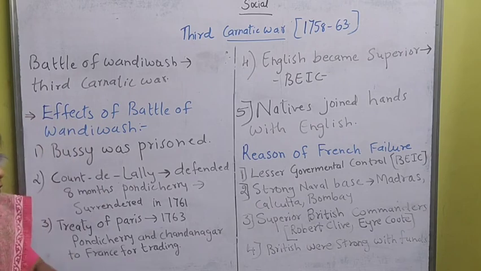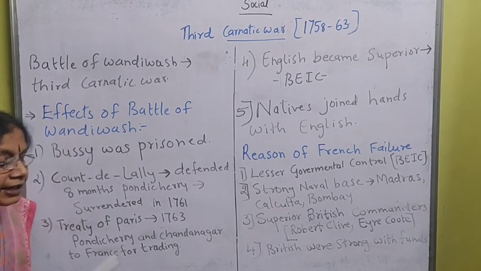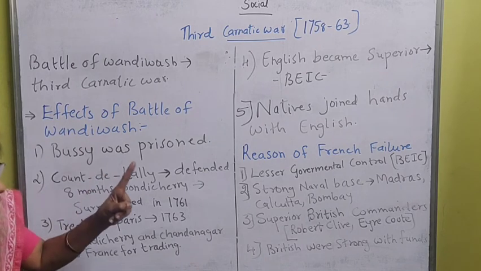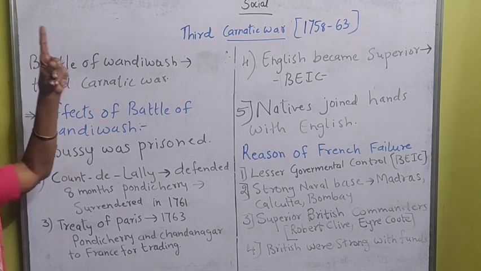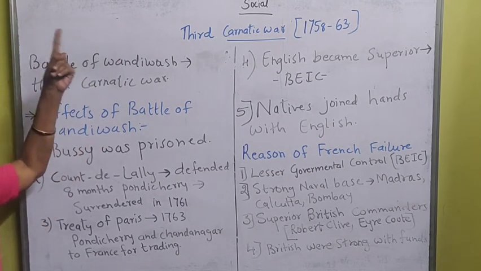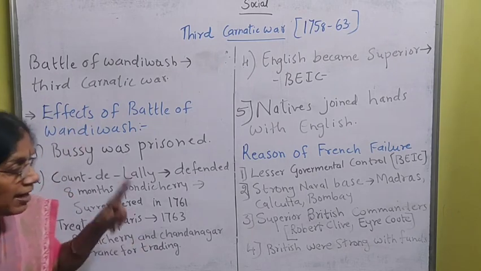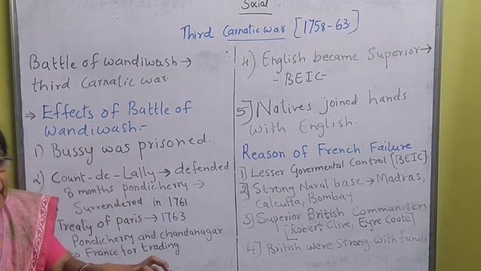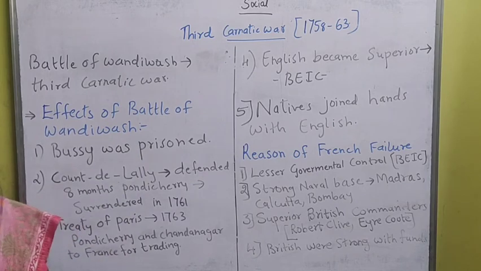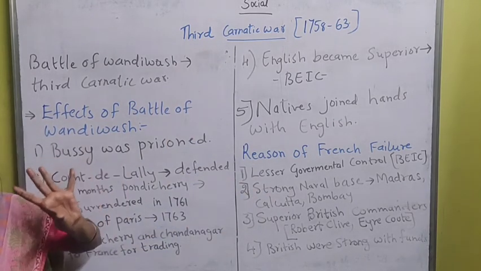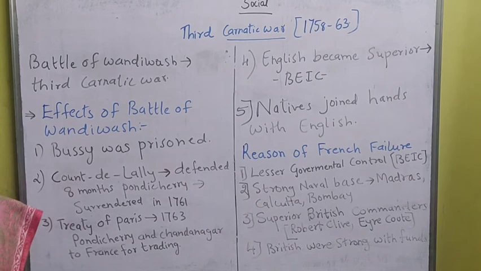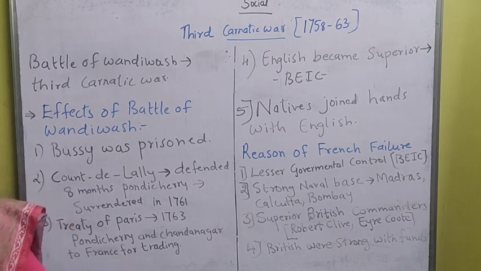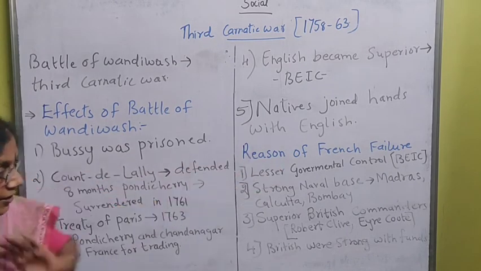And one thing I forgot to tell you, now I will inform you. I told you that in Europe there was a rivalry between the English and the French. That was the reason for the First Carnatic War. At that time, I told you that the English people attacked certain ships of the French, which made Dupleix angry. In that, some of the ships were lost. And that was the reason the naval base became very weak, and only 1 naval base was there, that is Pondicherry, and that was also not a strong naval base. That is the reason for the French failure.